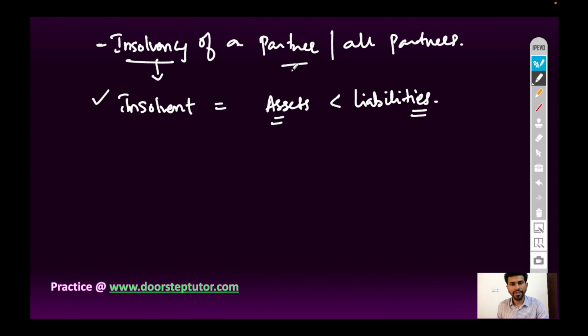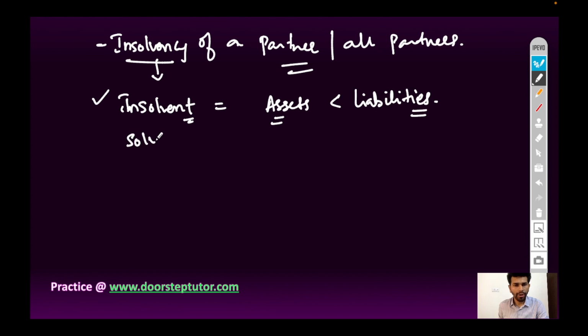Because in the partnership business, the liability of all the partners is unlimited. So an insolvent partner will be the partner whose personal property is lower than the liability.